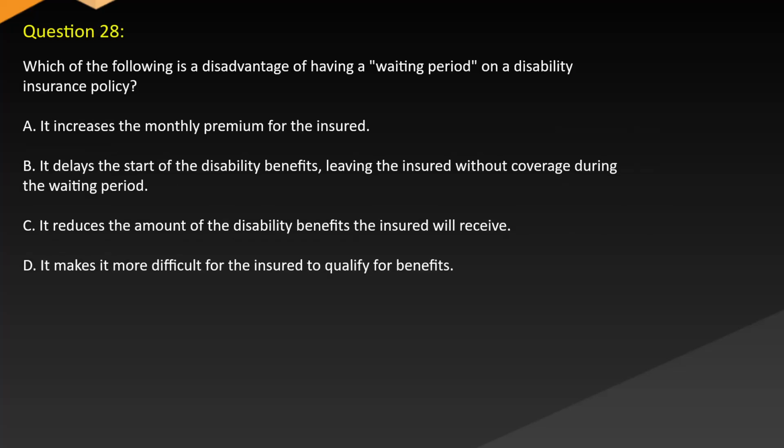Question 28. Which of the following is a disadvantage of having a waiting period on a disability insurance policy? A. It increases the monthly premium for the insured. B. It delays the start of the disability benefits, leaving the insured without coverage during the waiting period. C. It reduces the amount of the disability benefits the insured will receive. D. It makes it more difficult for the insured to qualify for benefits.